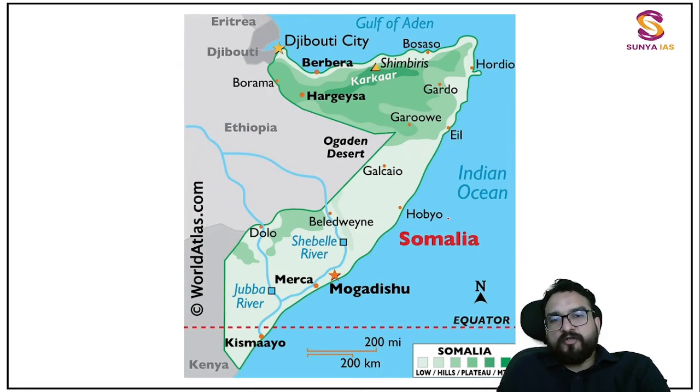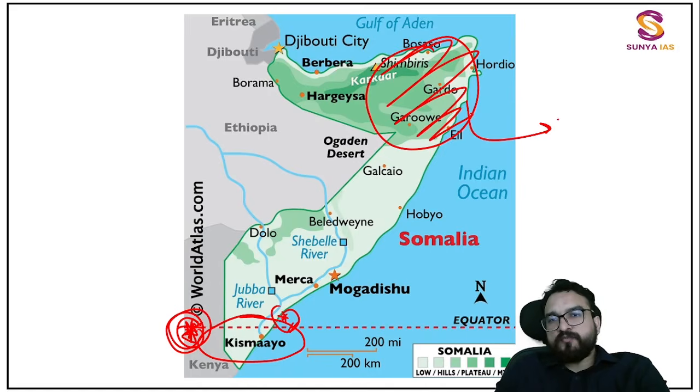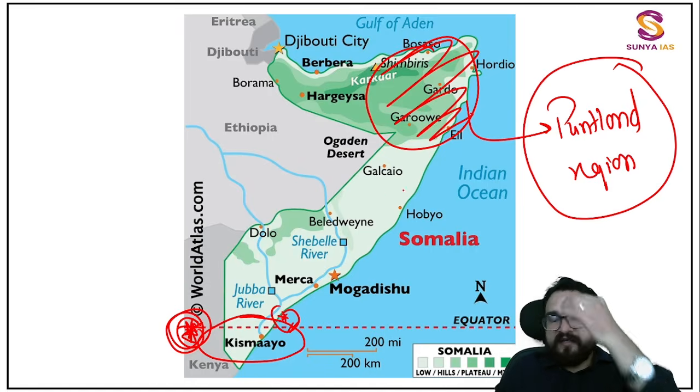See this Somalia also over here, capital city I have told you, Mogadishu. One more city you have to remember from here, that is Kismayo. Important, guys, Kismayo in Somalia. This is also a hotspot region, a conflict region. And one more region over here, this province is known as Puntland. So the Puntland region is in Somalia in the African continent.